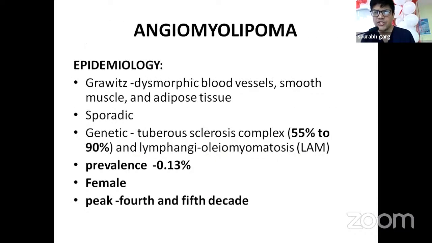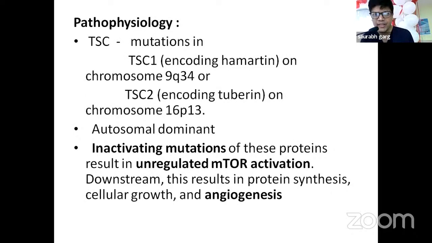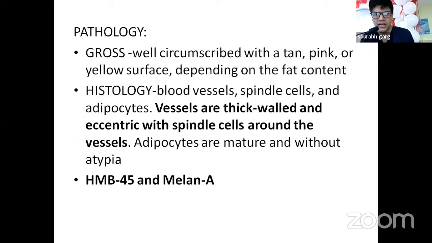Then comes angiomyolipoma, also known as angiomyolipoma, associated with dysmorphic blood vessels, smooth muscle, and adipose tissue. The causes can be sporadic, genetic, or associated with tuberous sclerosis complex. It is more common in females, and that too in the 4th and 5th decade. Now, pathophysiology includes mutation in TSC1 and TSC2, and inactivating mutations of these proteins result in unregulated mTOR activation that results in angiogenesis.